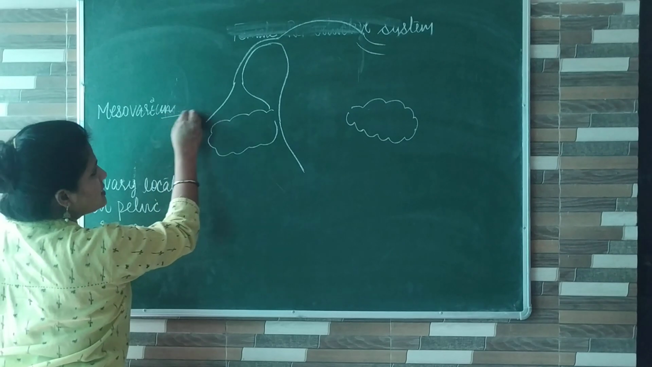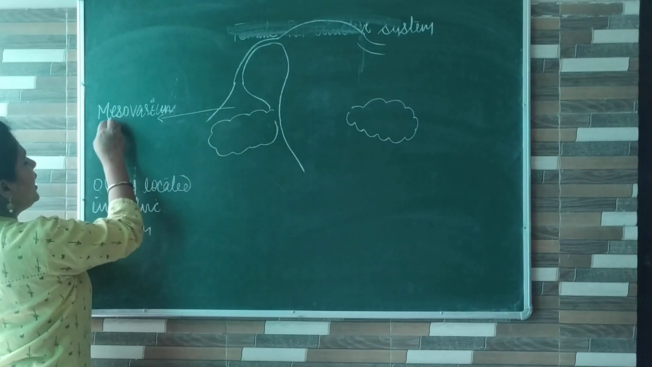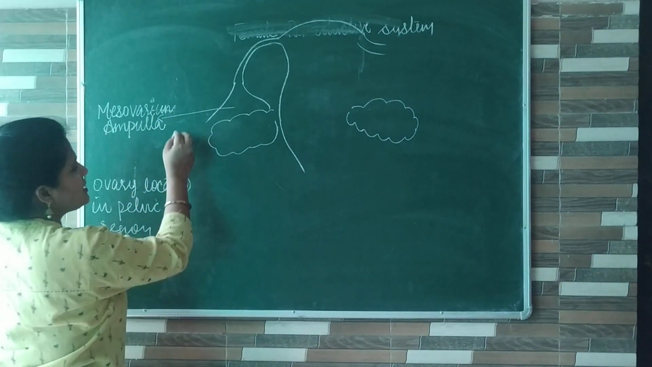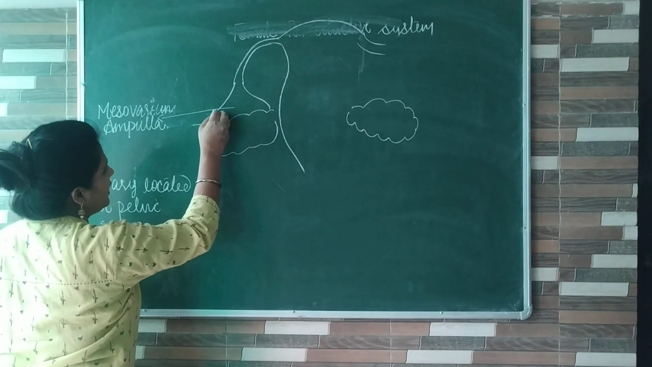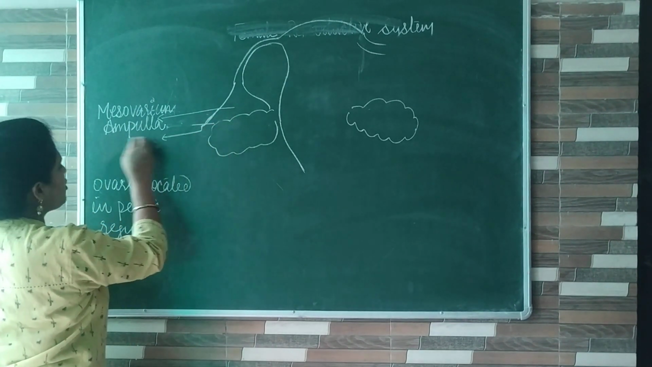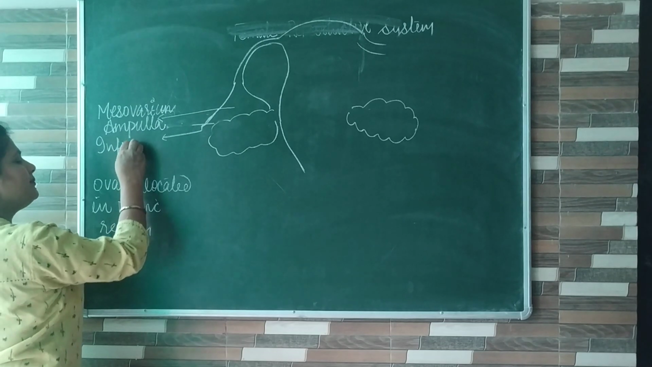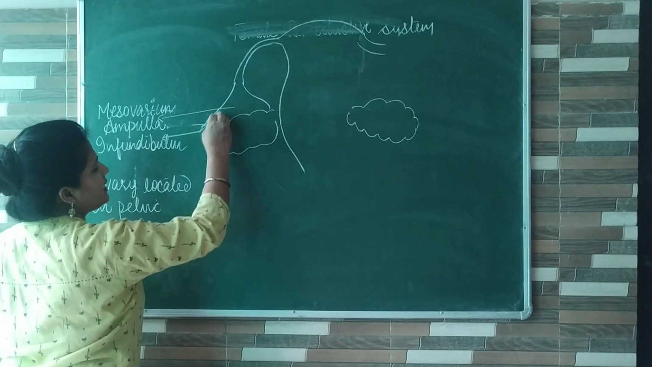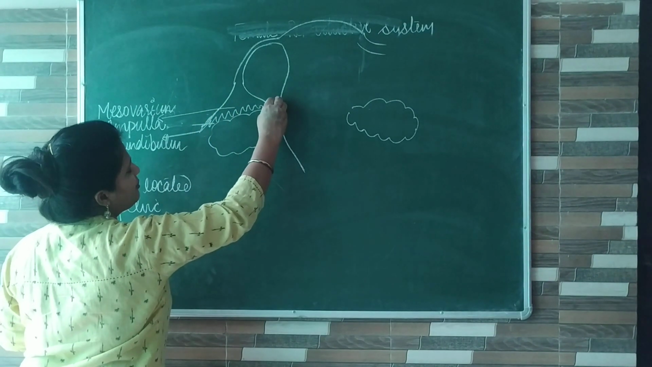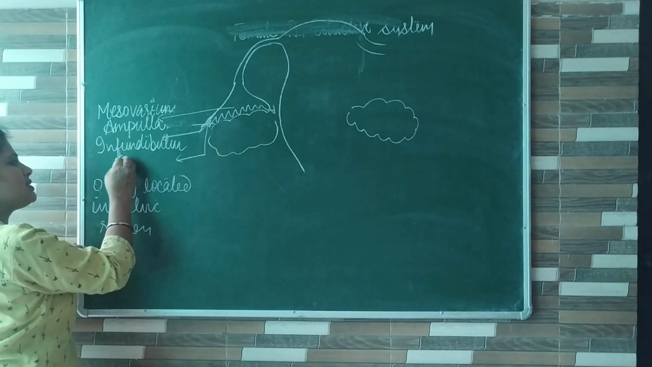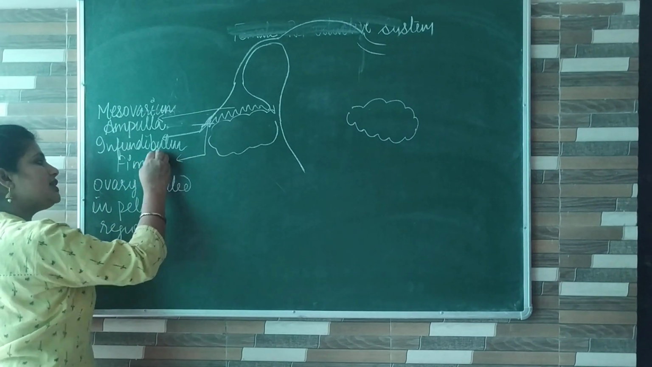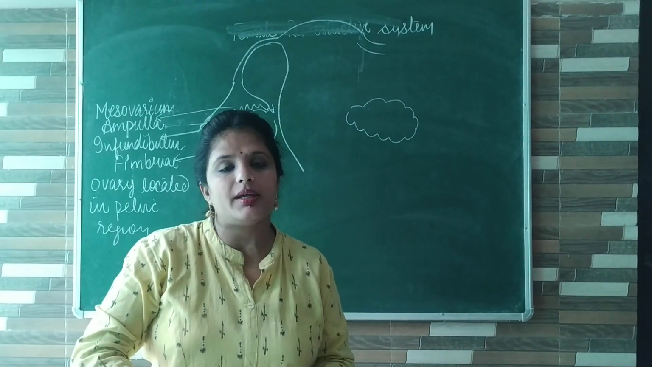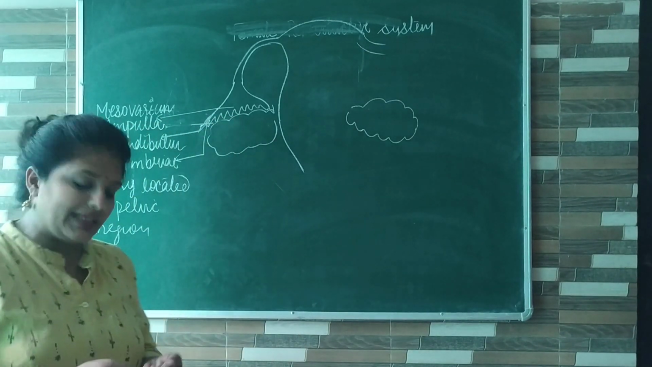This region which is swollen is called the ampulla, where actually fertilization takes place. This region, the end of this tube, is called the infundibulum, and at the end of the infundibulum there are finger-like projections, and these finger-like projections are called fimbriae. Now these finger-like projections create a suction pressure. Because of that they are able to suck the ovum, pull the ovum in.